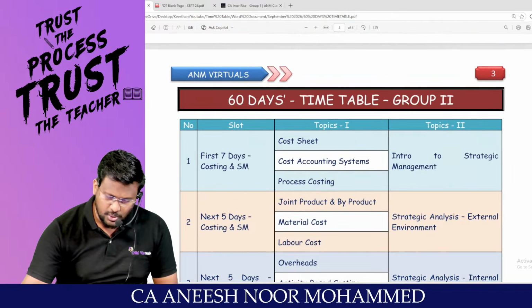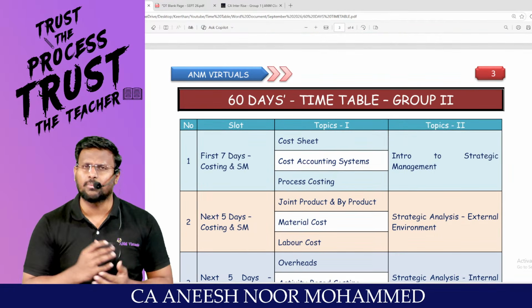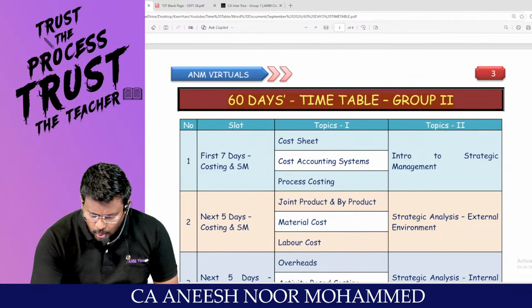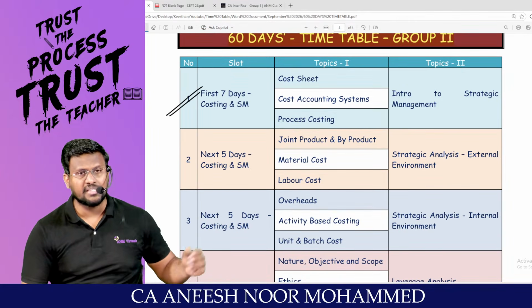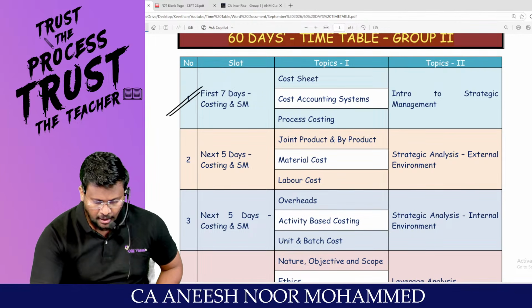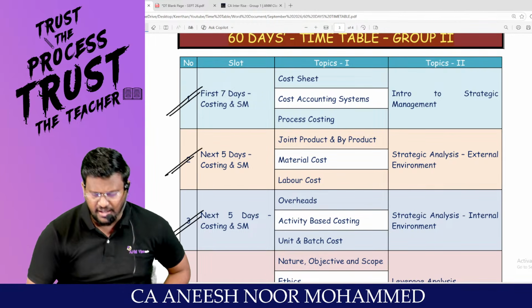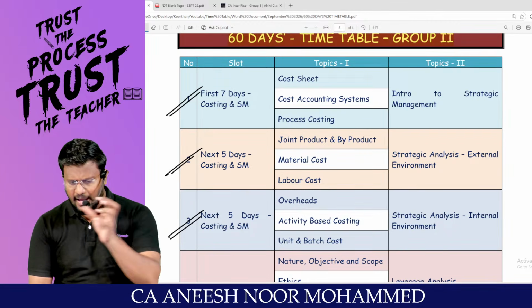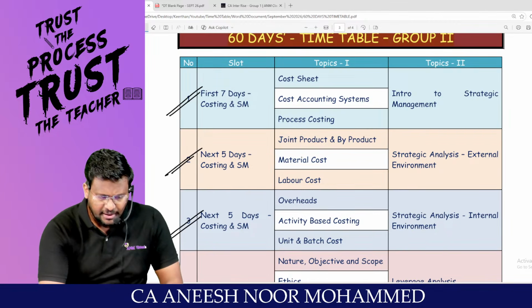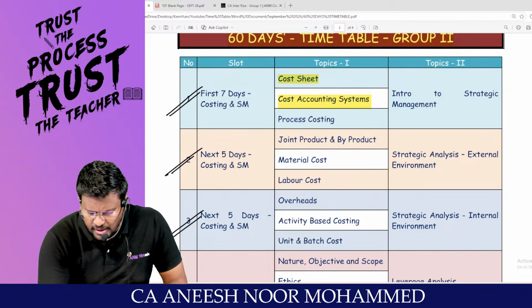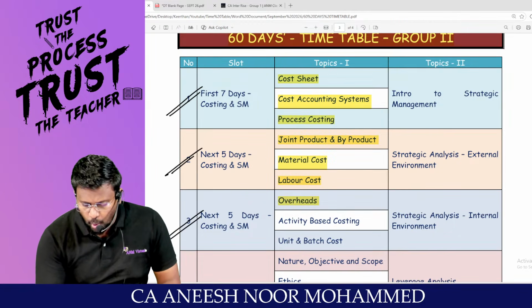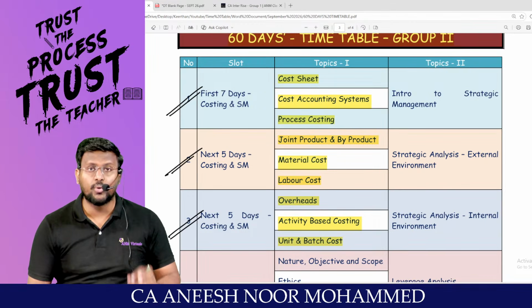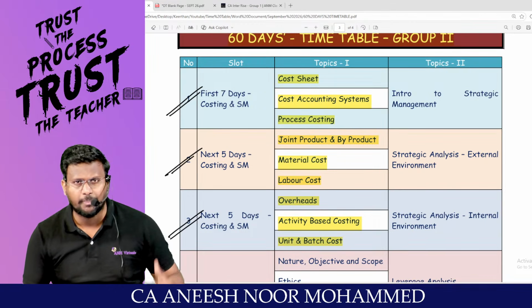Sir, you have explained G1 superbly. What about G2, sir? If you are G2, this is the timetable. For the first 7 days, costing and SM. That means 100 mark costing and 50 mark SM. In that, you prepare cost sheet, cost accounting system, process costing, JPBP, material and labor, overhead, activity based costing, unit and batch costing. This is how you have to prepare the costing.